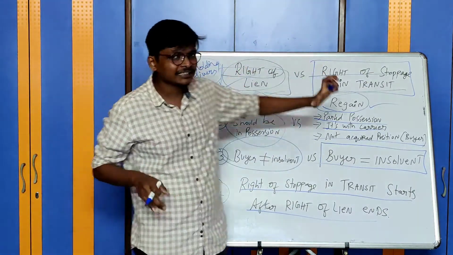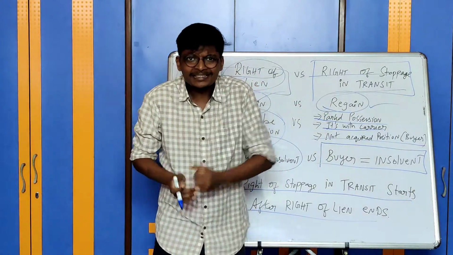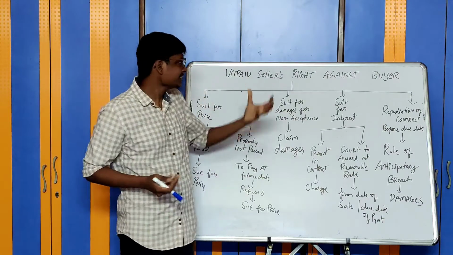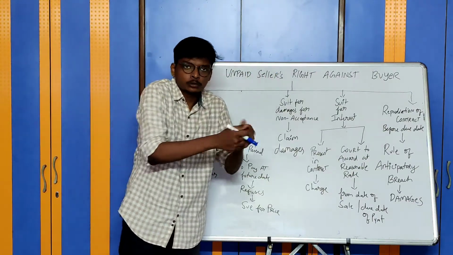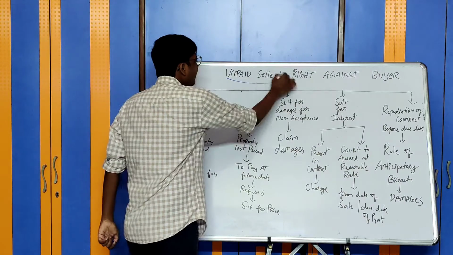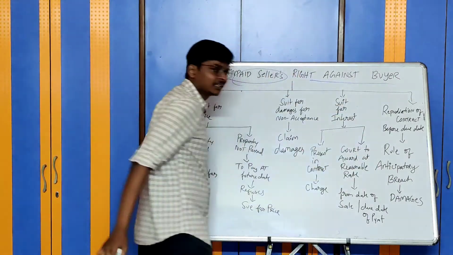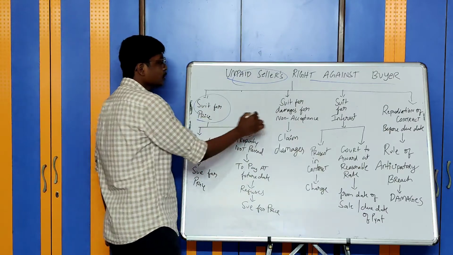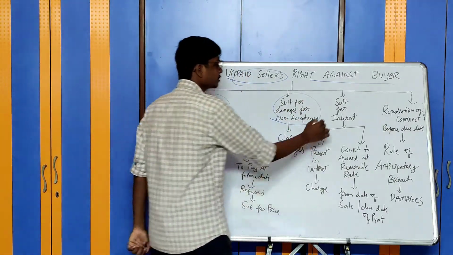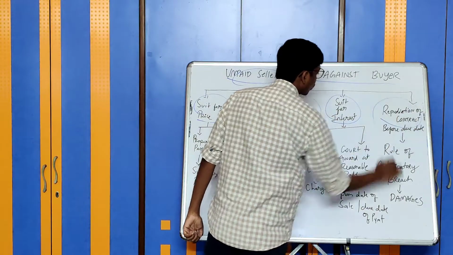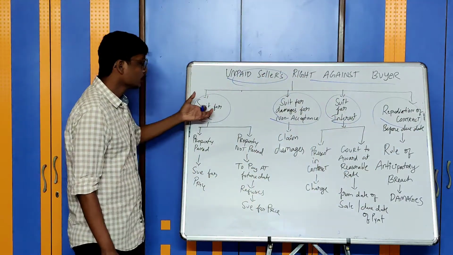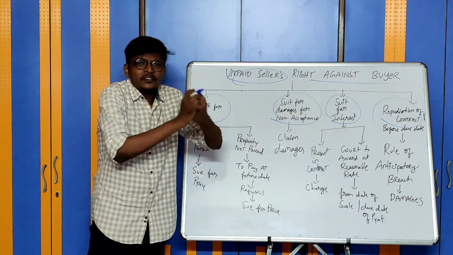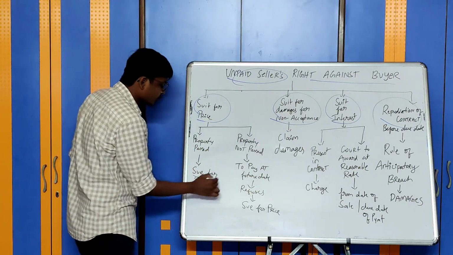Now let us proceed to understand rights of unpaid seller against the buyer. In the previous section, we had discussed unpaid seller's rights against the goods. Now let us see what are the unpaid seller's rights against the buyers. He has 4 rights against the buyer: suit for price, suit for damages for non-acceptance, suit for interest and repudiation of contract before due date. First, suit for price. If the property in the goods, ownership, is transferred from seller to buyer, then you can sue for the entire price.